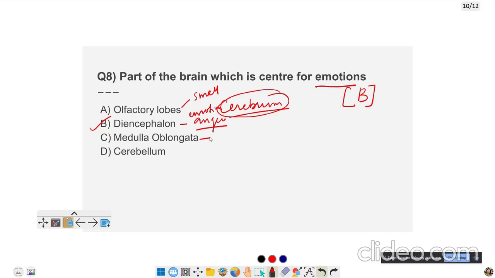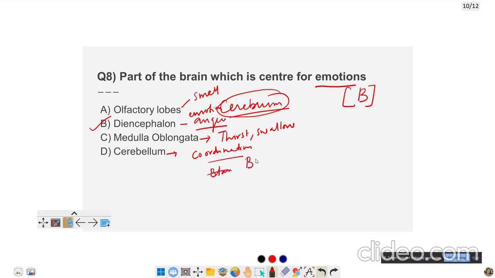Whereas medulla oblongata controls all the involuntary organs like our thirst, swallowing, and all these things are controlled with the help of the medulla oblongata. Cerebellum is the center for coordination. All the muscular coordination takes place because of the cerebellum. Added to that, it also helps in your balance.